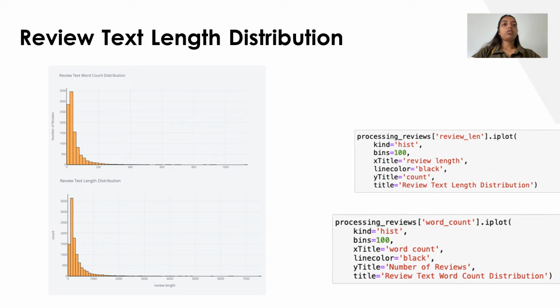Next comes the review text length distribution. So we have found that we have a right skewed distribution where most of the length falls between 0 to 1000, and we have also found that most of the reviews have a word count between 0 to 200.